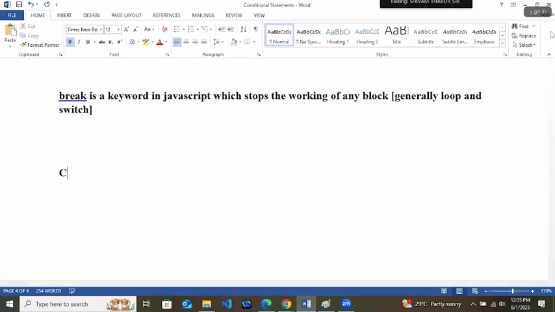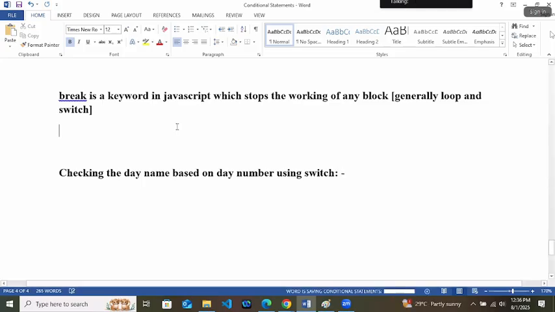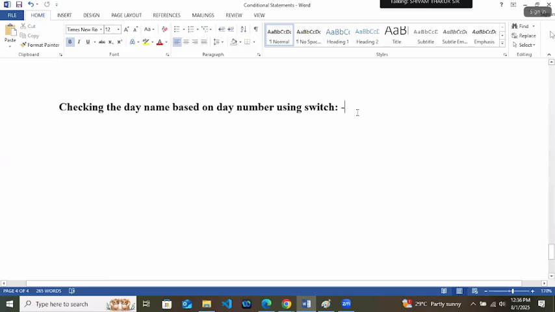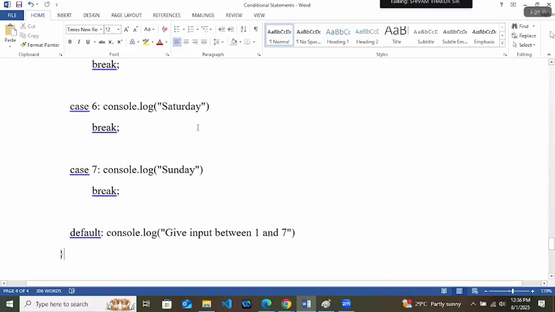So like that, this is the switch statement. Checking the day name based on day number using switch. Understood? It can work for string values also, but for string values you have to write the case in quotes.